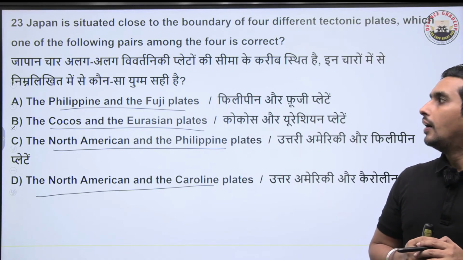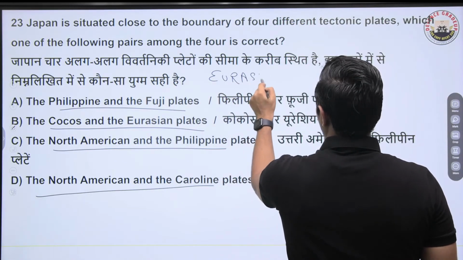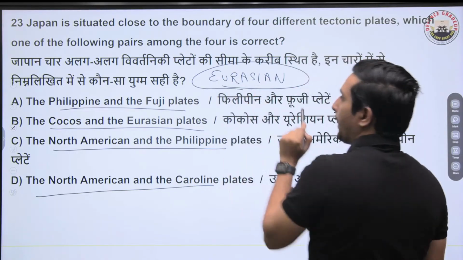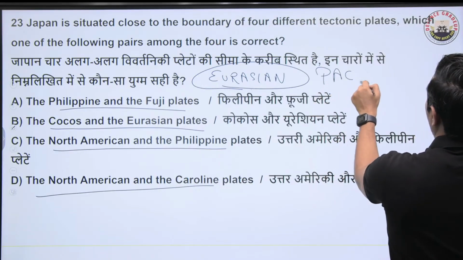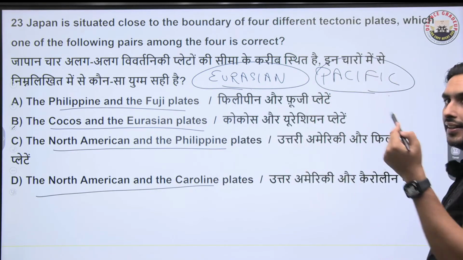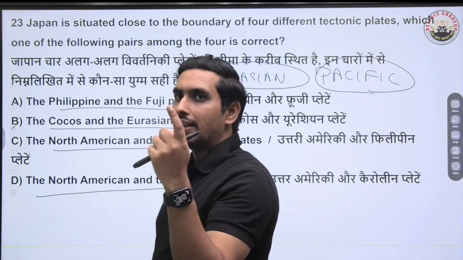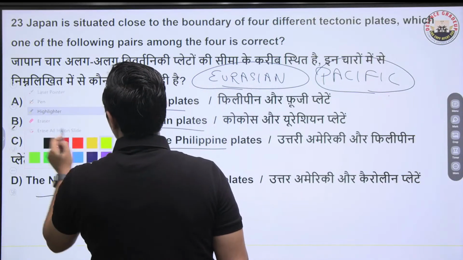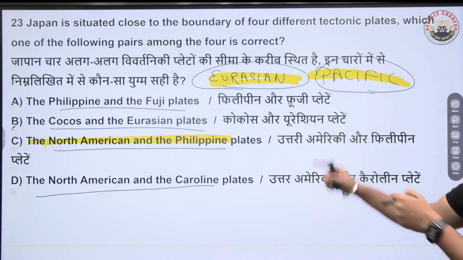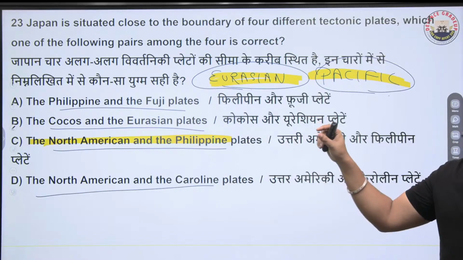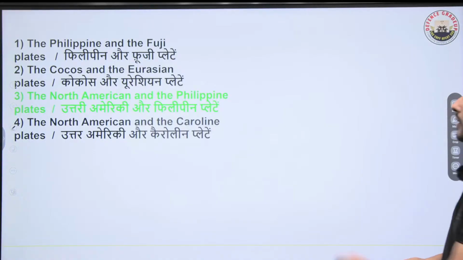Good job. So of course, we have the Eurasian plate also. Got it? And we have the Pacific plate also. And other than that, what 2 plates do we have? North American and Philippines. Very good. So these are the 4 plates which we have: North American, Philippines, Eurasian, and Pacific plate. Because it is at the juncture of 4 plates, you are seeing so many tsunamis and earthquakes happening in Japan. So you got to understand C is the right answer.